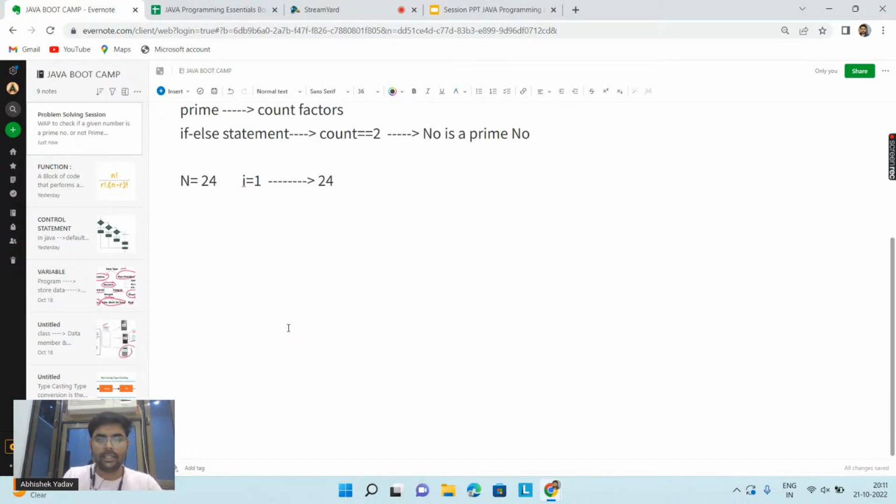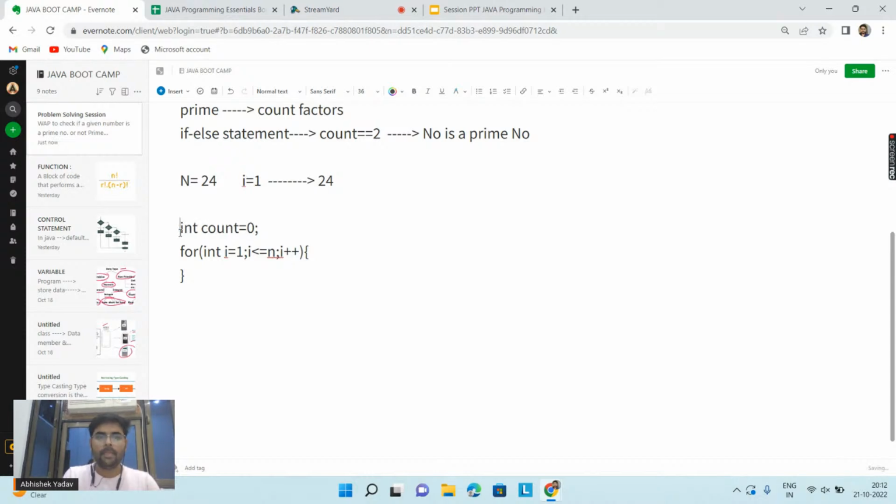So what I will write here: for int i equal to 1, i less than or equal to n, i plus plus. And here I will take one variable to store the answer, and I will initialize that variable with 0.